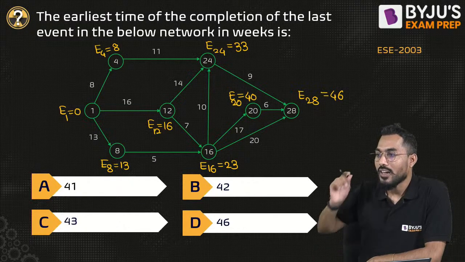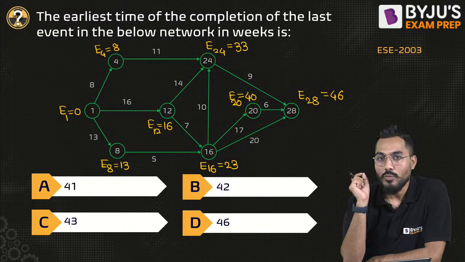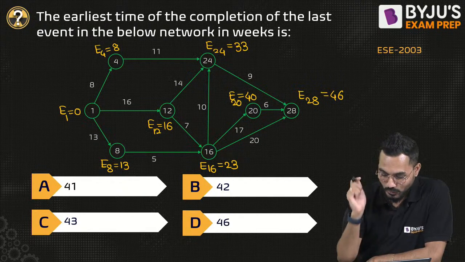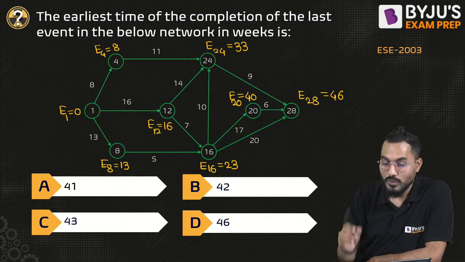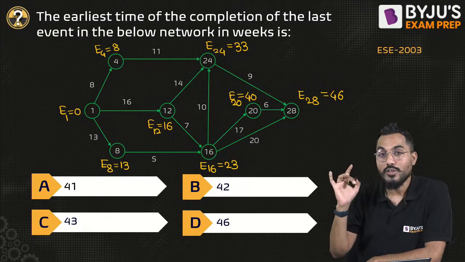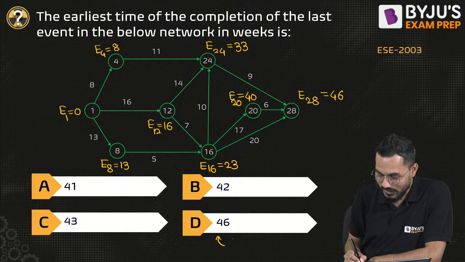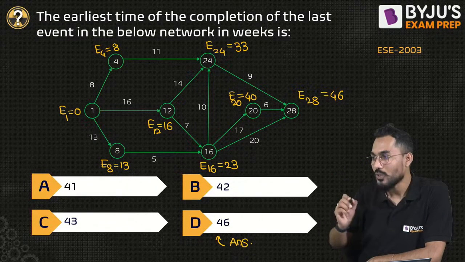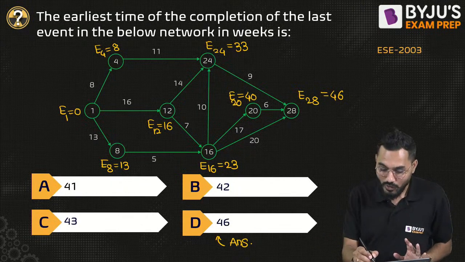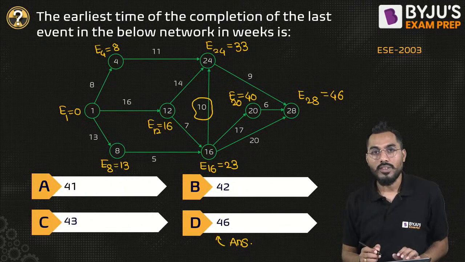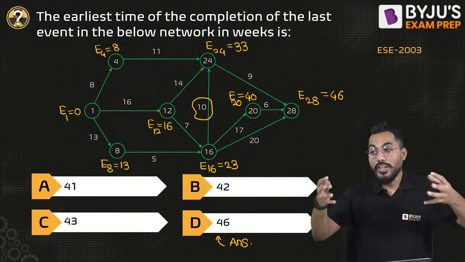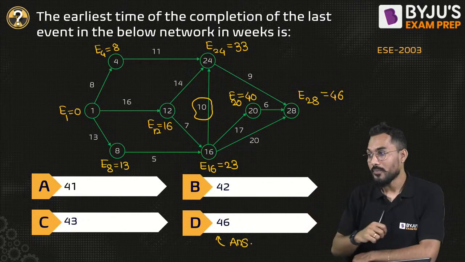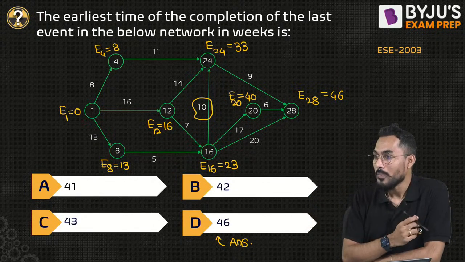Check that the earliest start time of each event is correct or not? Yes. So can I say that the earliest occurrence of event number 26 or 28 is 46 days? How much is it? 46 days. I told you that a lot of calculation needs to be done very cautiously. I made a mistake. I forgot to consider this incoming arrow, and that's why I made a mistake there. All the incoming arrows have to be considered, right? Is it okay, Bhavya Chaudhary?